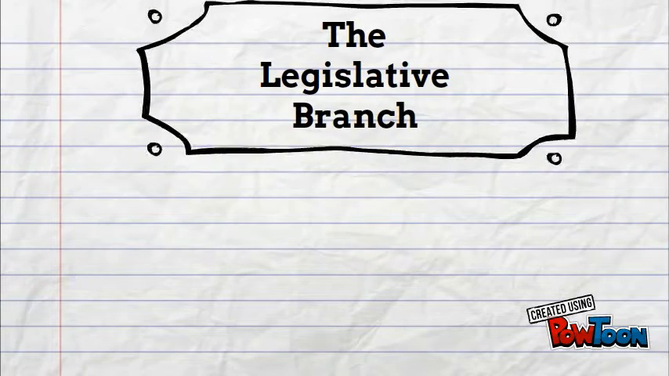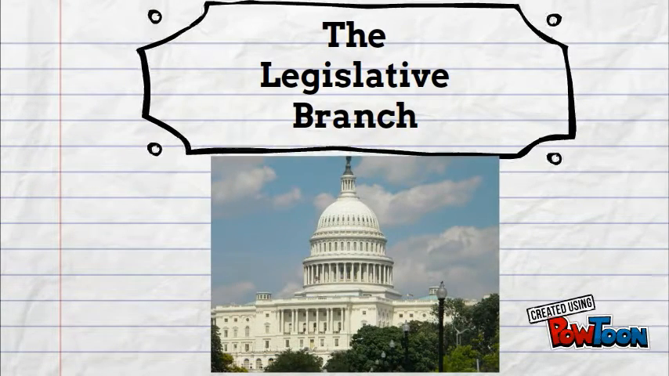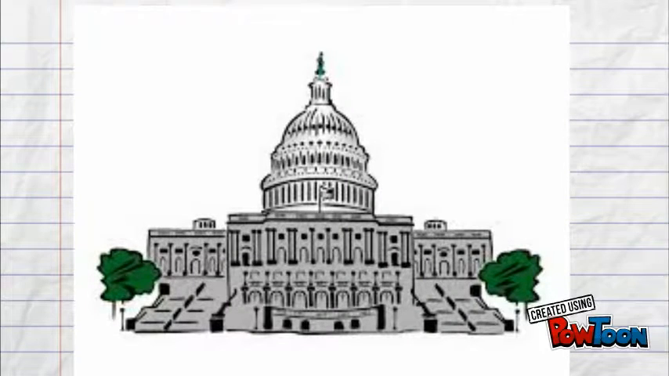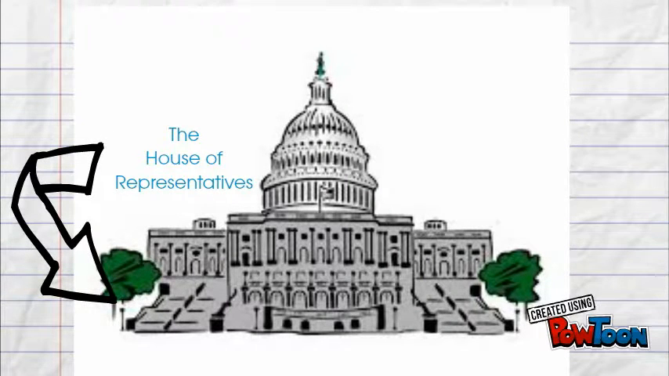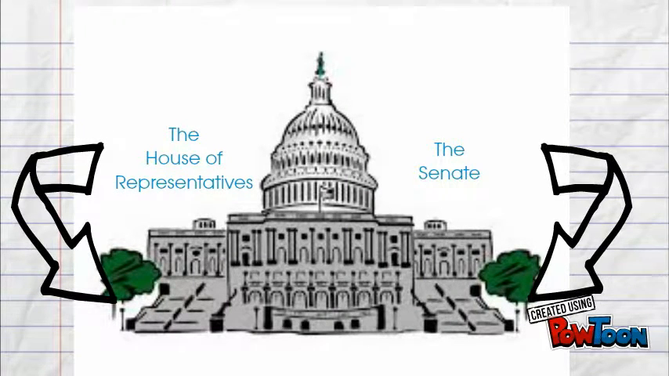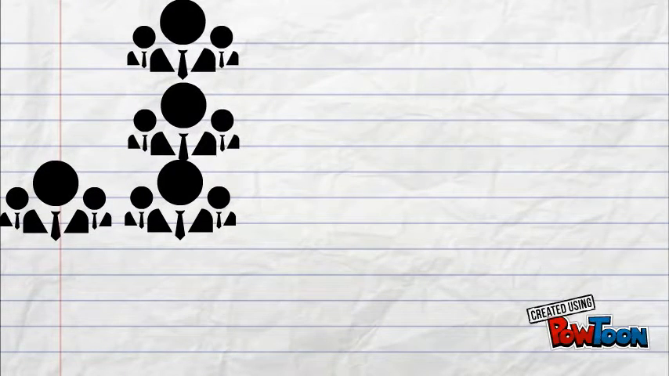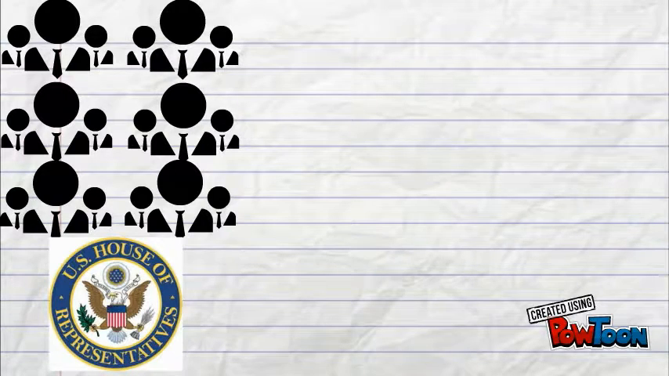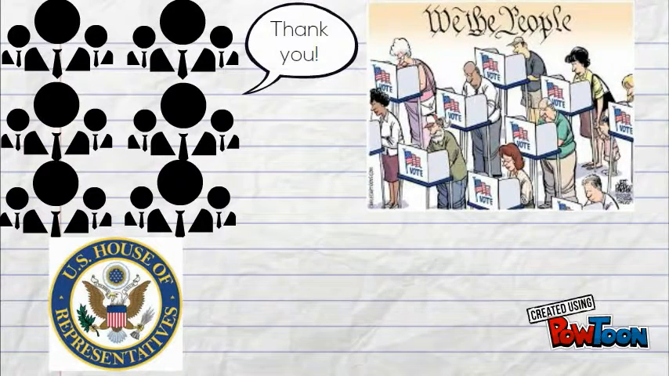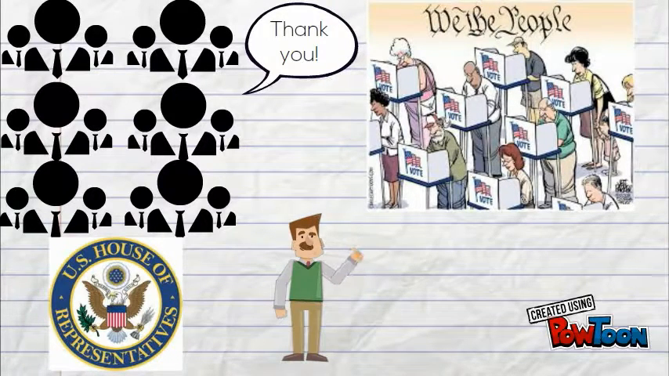The next branch of government that we will be looking at is the legislative branch and its role in our government. This branch is made up of the House of Representatives and the Senate, which together is often referred to as Congress. The 435 members of the House of Representatives are elected by the citizens from their state, and the number of representatives is based off of the state's population. The leader of the House is known as the Speaker and is the third in line to the presidency.